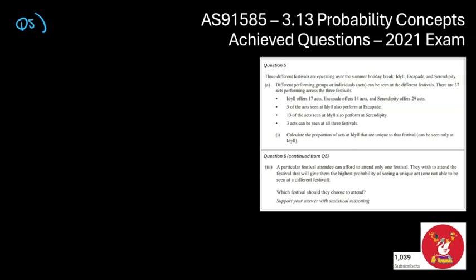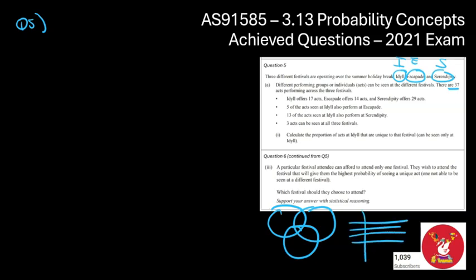So we've got 3 festivals. We've got I, E, and S. I'm not going to say these names the whole time. There are 37 groups in total across these 3 festivals, so that's a total number. And I should note before I move on, because I had 3 different variables, straight away that made me think about my tools where I could deal with 3 variables. That was either going to be a 3-way Venn diagram or one of those messy looking 3-way tables. So that's where I was going as I read through the rest of the question.